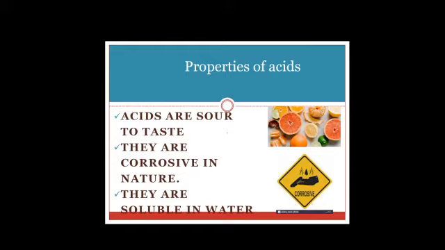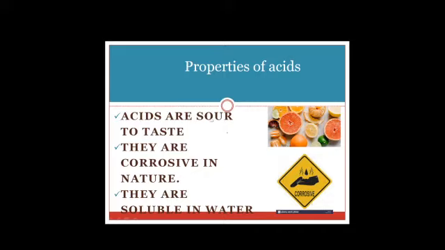Acids which occur naturally are called organic acids, and acids which are prepared by using chemicals are called mineral acids. Organic acids, as they occur naturally, are weak acids, and mineral acids, as they are made by using chemicals existing on the earth, are strong acids.